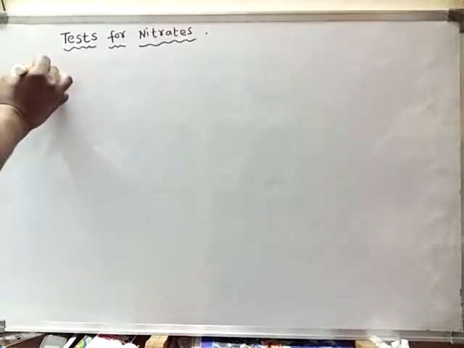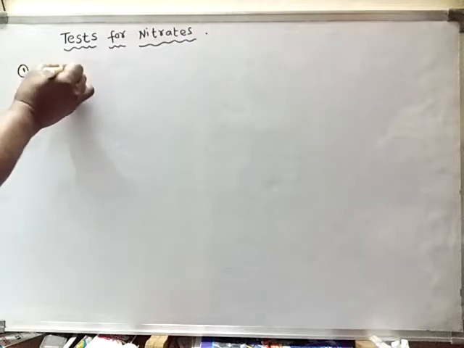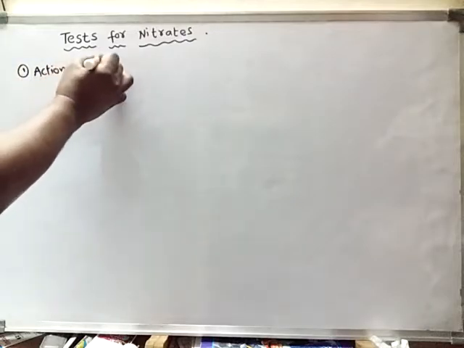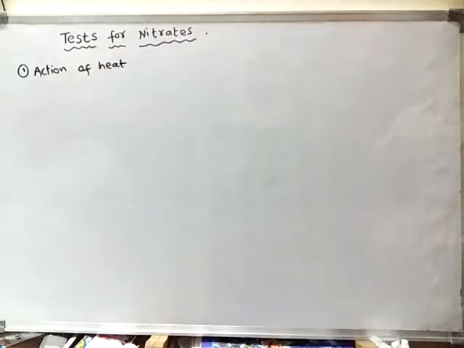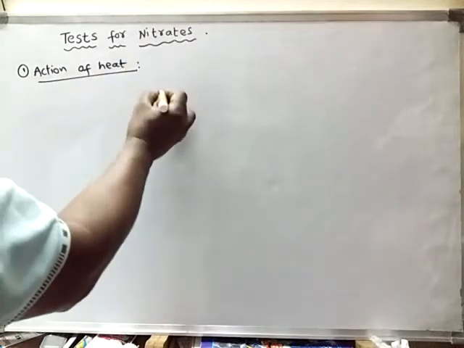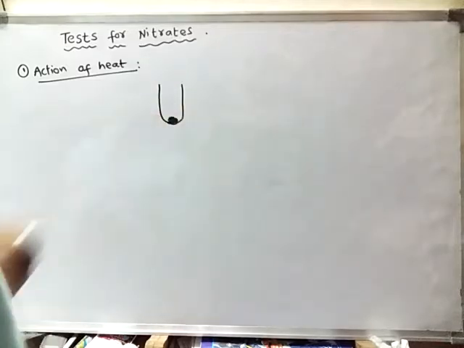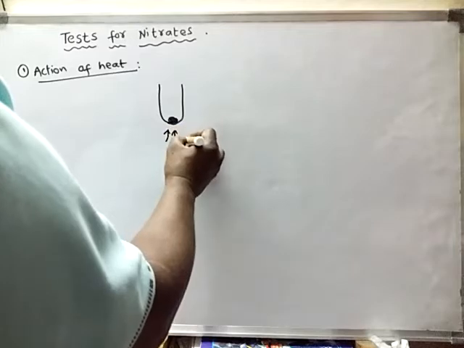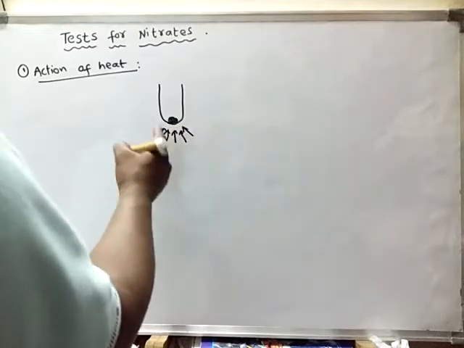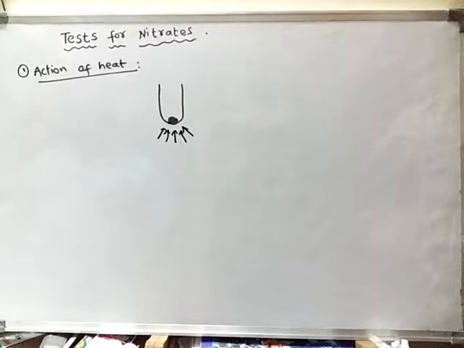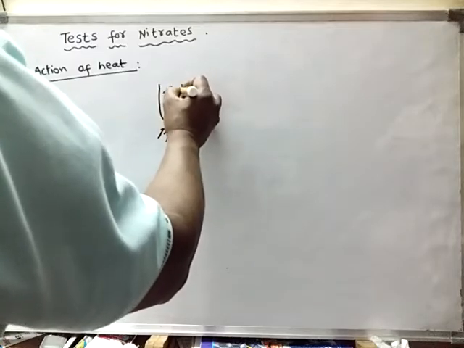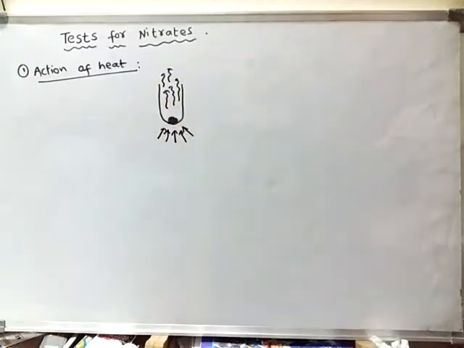First one is the action of heat. If you take a hard glass test tube and keep metal nitrate in it and heat it, what happens? This metal nitrate will decompose and liberate a reddish brown colored gas. A reddish brown colored gas is liberated.